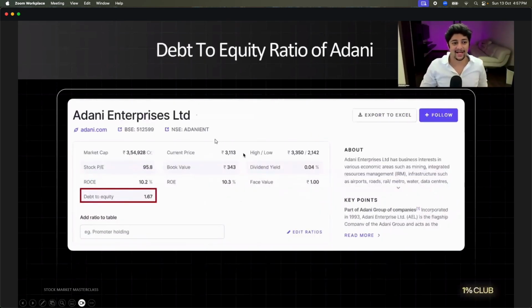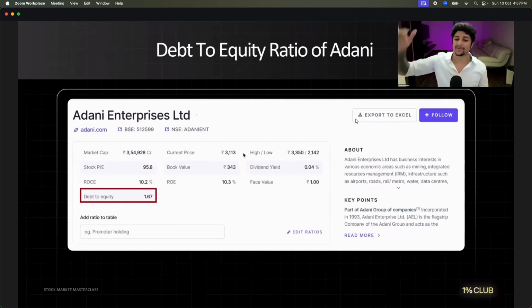Okay? Let's understand another company. Look at Adani Enterprises. Now, there is a shortcut to do this, by the way. You don't have to keep going to the reserves and borrowings. When I told you to go to Screener, you can go to Screener and there is something called add ratio on table. Go to that and just type debt to equity. It will show up for you completely free. Now, when I click on Adani Enterprises, you will see the debt to equity ratio is 1.67. Is this good or bad? 1.67. Bad? 100% bad.